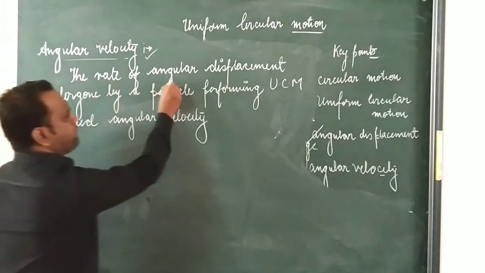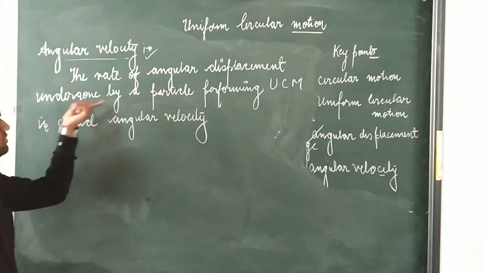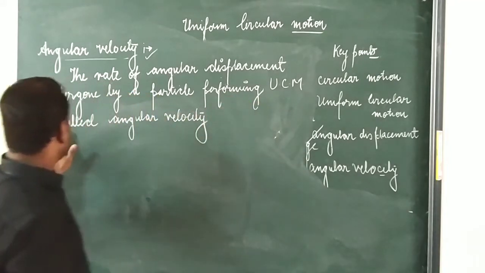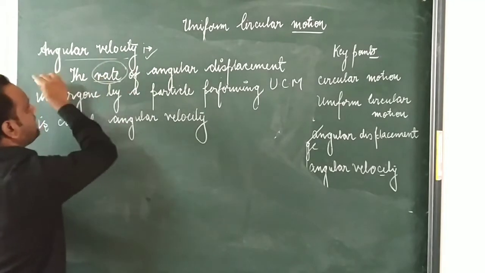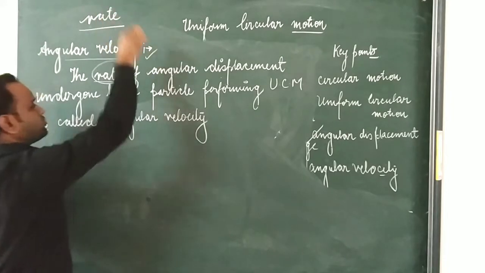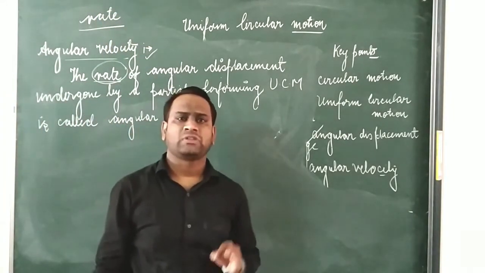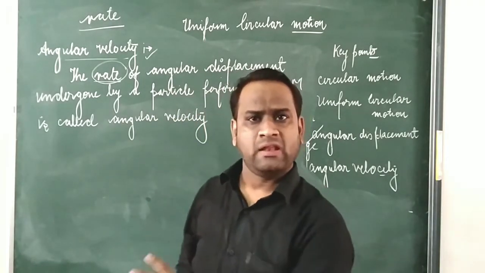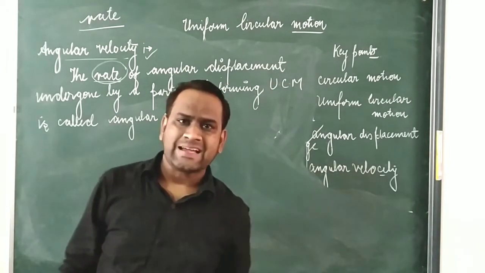The rate of angular displacement undergone by a particle performing uniform circular motion is called angular velocity. What do you mean by rate? Rate means something which changes with respect to time. In our daily life, when you visit the market you ask what is the rate of potato or apple; it means the price changes with respect to time.